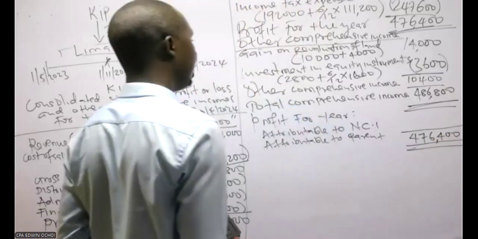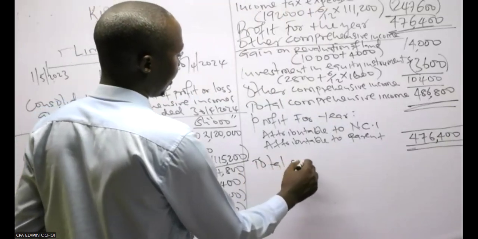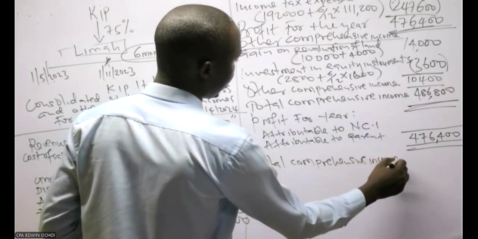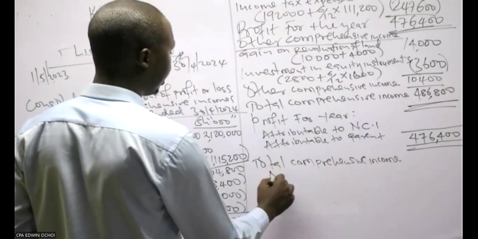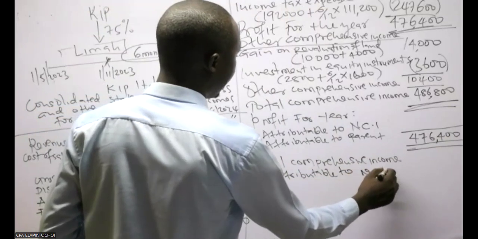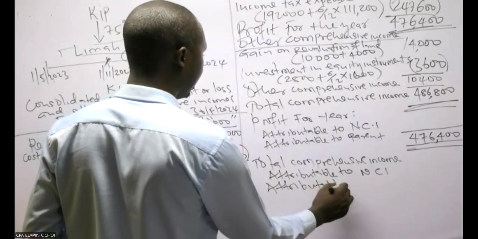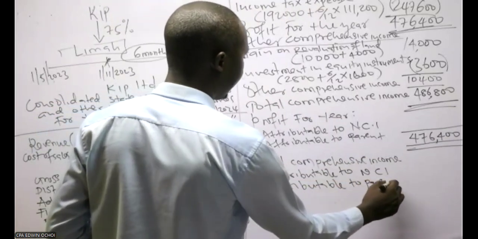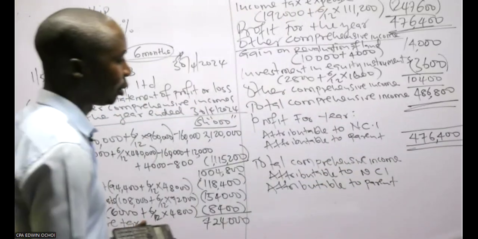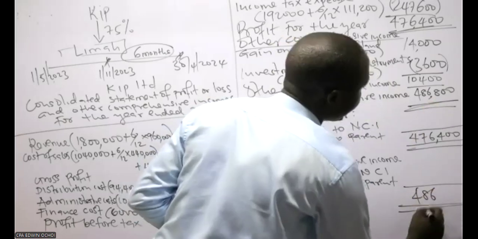And I will also look at total comprehensive income attributable to NCI and attributable to the parent. Remember the total comprehensive income here is 486,800.